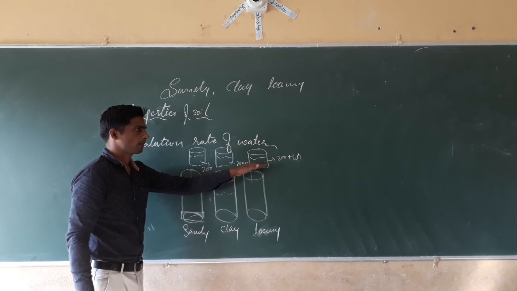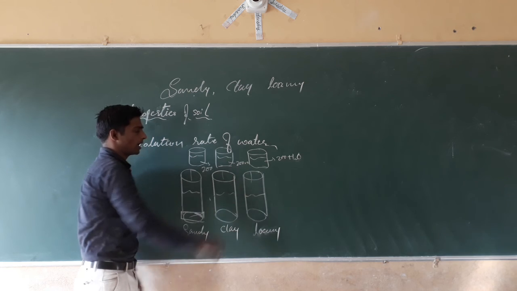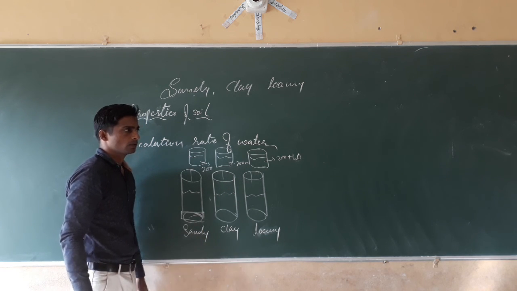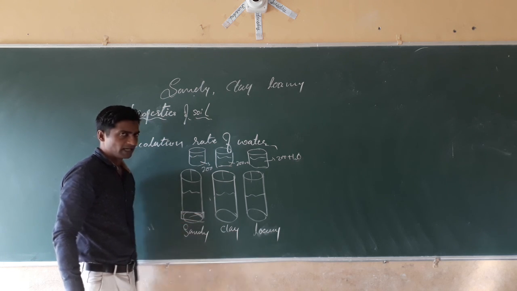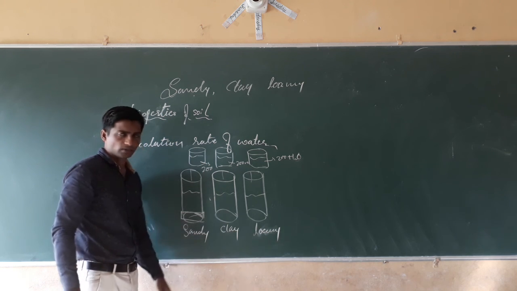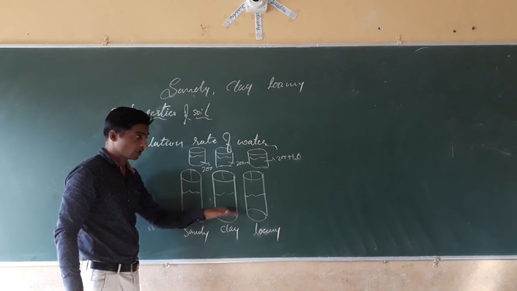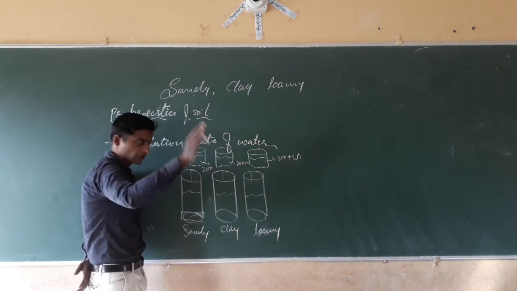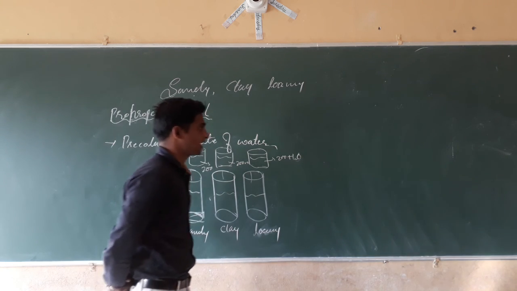In case of loamy soil also, pour the water and start the stopwatch. Then record the percolation rate. Then you will find, see what happens here. In sandy soil, the water will percolate out very fast. In clay soil, water will not percolate out. Here, a little less. Here, percolation rate, the whole water will percolate out. Isn't it? Here is one formula I have given, by which we can calculate the percolation rate.